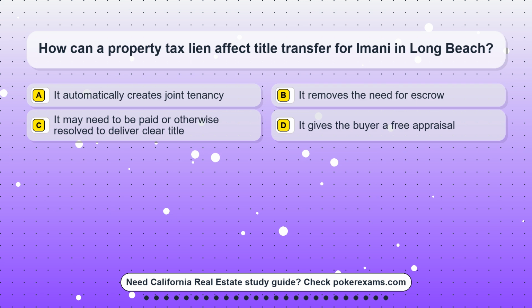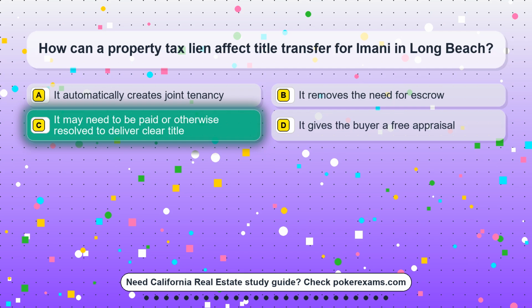Question 17. How can a property tax lien affect title transfer for Imani in Long Beach? Option A, it automatically creates joint tenancy. Option B, it removes the need for escrow. Option C, it may need to be paid or otherwise resolved to deliver clear title. Option D, it gives the buyer a free appraisal.